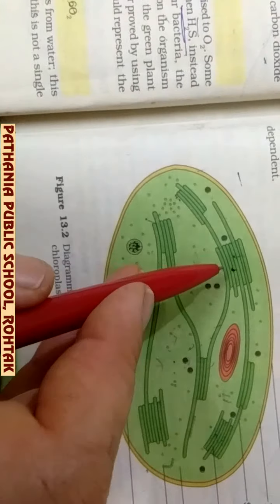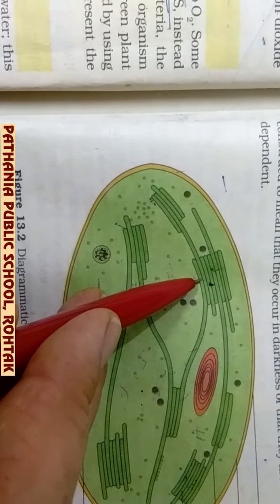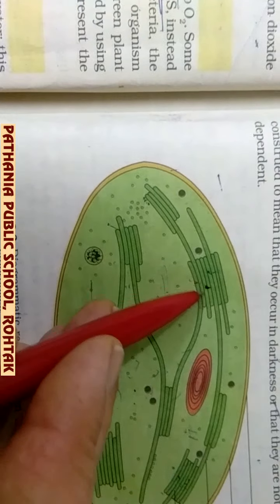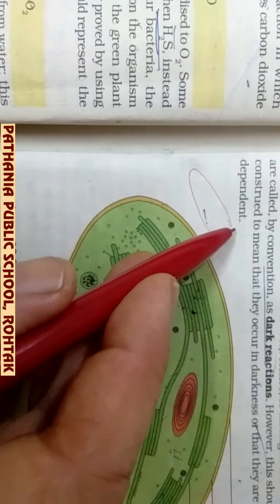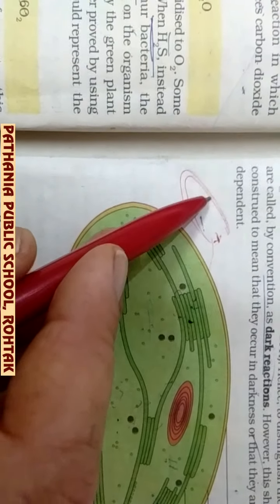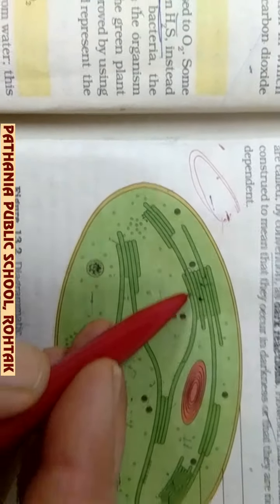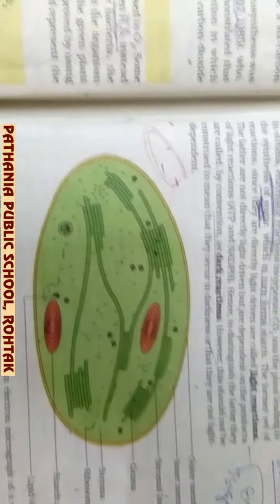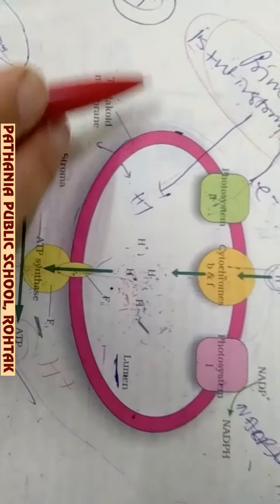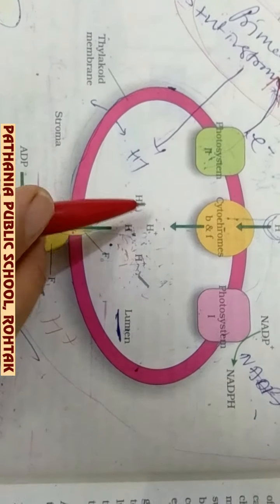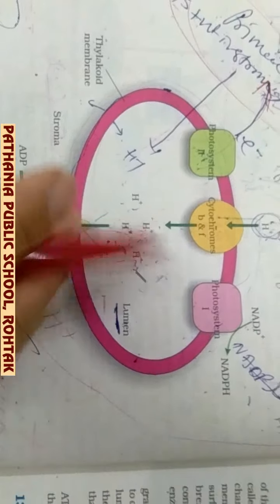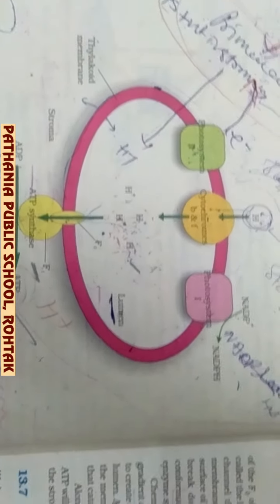I want to show you the structure of the chloroplast which is given at the back here in your book. You can see that these are the thylakoids, each a sac-like structure, and this is the stroma. Each thylakoid is drawn in detail like this. So outside the thylakoid, what is there? Stroma. As you can see, the stroma is outside the thylakoid. Now I am going back to the same diagram, where all this is stroma and this is the lumen of the thylakoid.